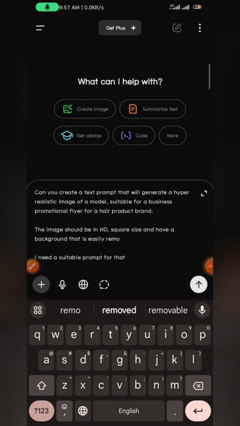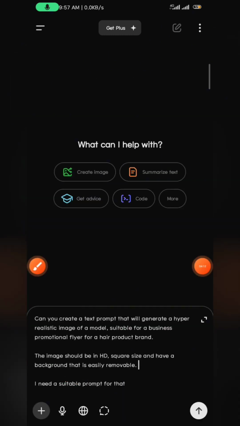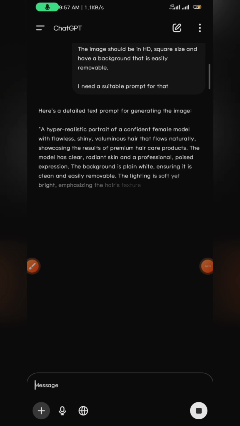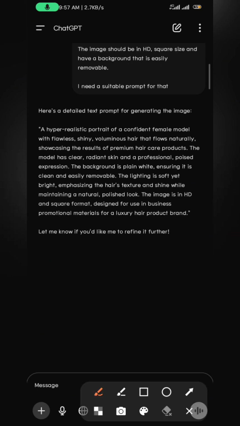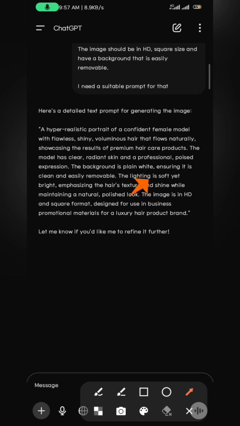I need a stable prompt for that, so make sure you add this last clause. Then let's just send and give it some time. You see it's already generating. See, it's adding things that I never would have added. It says confident female model with flawless, shiny, voluminous hair that flows naturally. The background is plain white. You can see it incorporated that, ensuring that it is clean and easily removable.